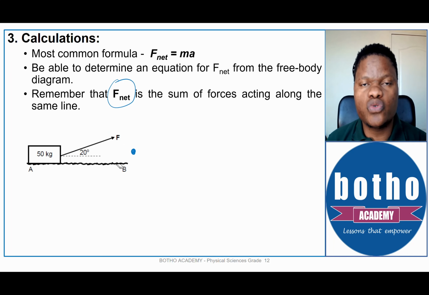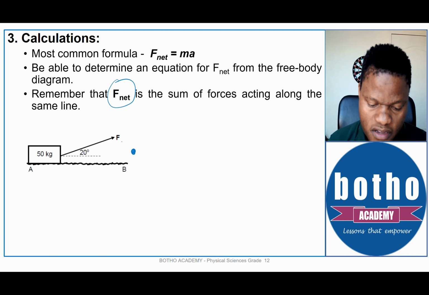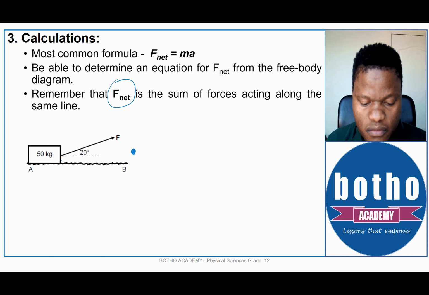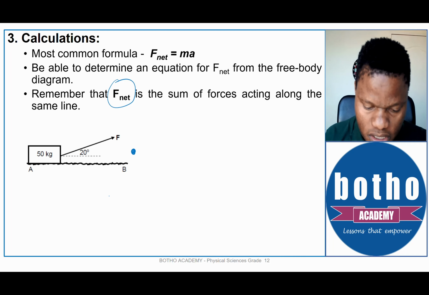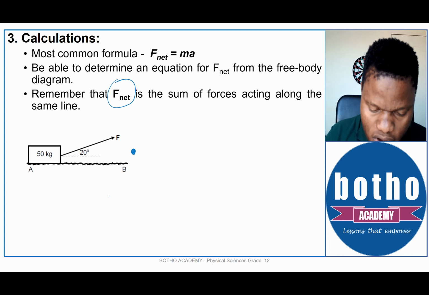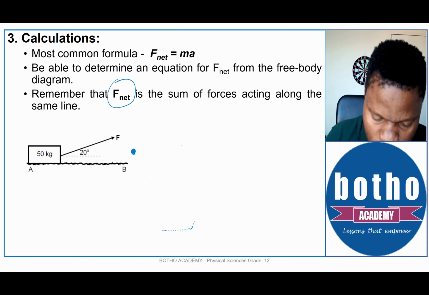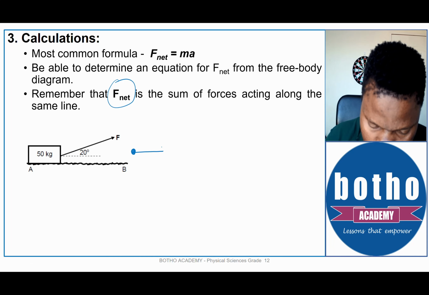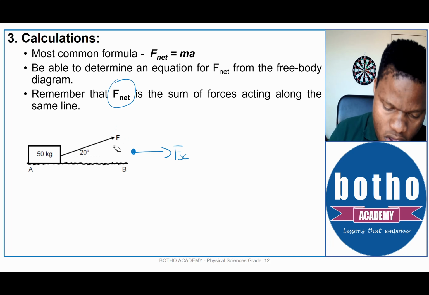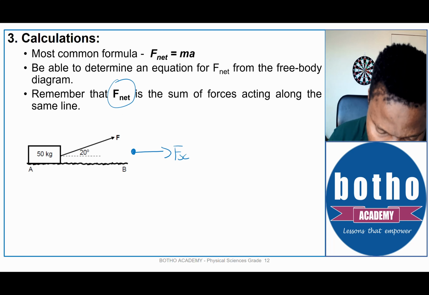Why do we do this? We do this for all calculations so that we can have the component of F which is parallel to the motion, and the other one which is vertical or perpendicular to the motion. So in this case, I'm only going to indicate the forces acting along the line of motion. Those would be Fx, the x component of F, together with the frictional force, because this is a rough surface.